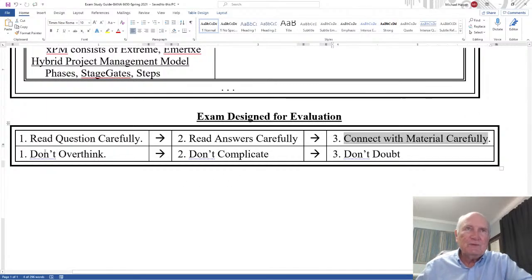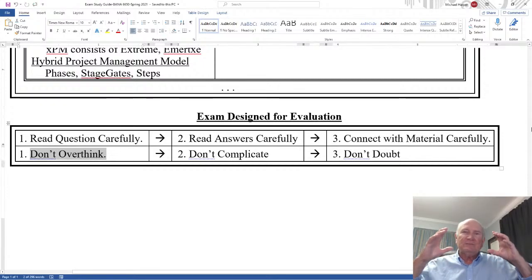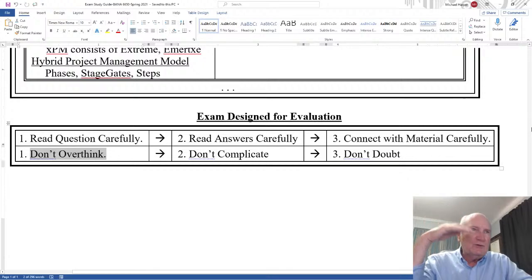Now the don'ts. Don't overthink it. In other words, don't start thinking things that aren't there. Well, what if? Occam's razor. The simplest answer is probably the correct answer. That's Occam's razor. You can look it up, or you probably know it better than I do. In other words, the simple answer is probably the correct answer unless it violates the question or the answers. So don't overthink it. You can overthink anything. Be careful you don't overthink that.